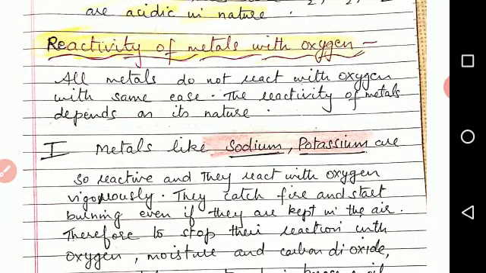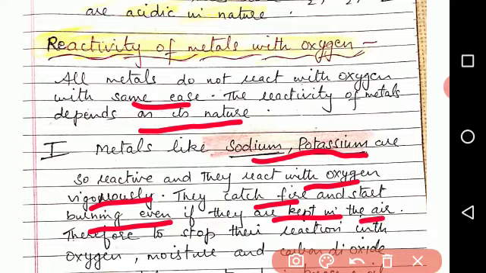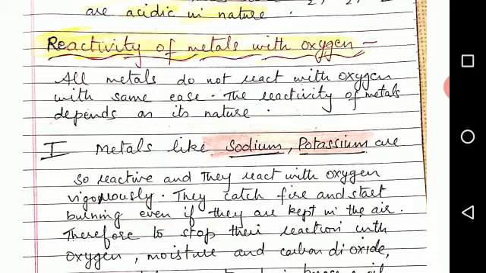Now, in the reaction of metals with oxygen, all the metals do not react with the same ease. Different metals react with different ease, and it depends on their nature. For example, metals like sodium and potassium, which are placed at the top of the reactivity series, react with oxygen very vigorously. It means the reaction is so fast that it catches fire and they start burning even if they are kept in the air.